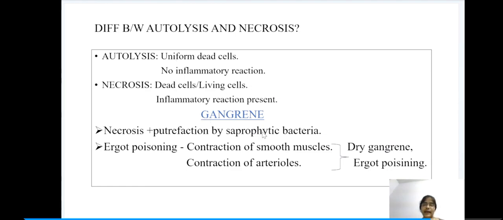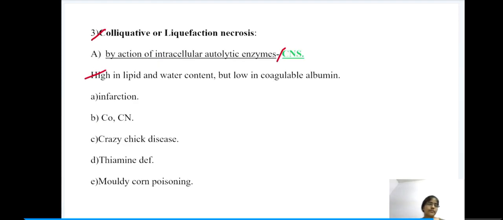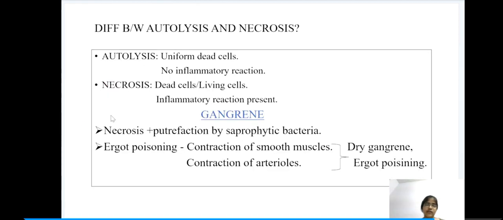Next we have gangrene. What is gangrene? Gangrene is nothing but necrosis plus putrefaction by saprophytic bacteria. So what is necrosis? Necrosis means localized death of the cells. Along with this death of the cells, we have putrefaction by the action of saprophytic bacteria. In this we again have dry gangrene, moist gangrene and gas gangrene.